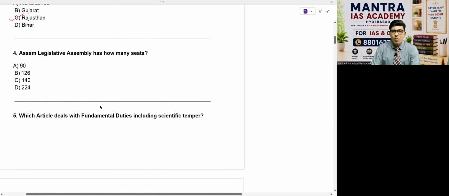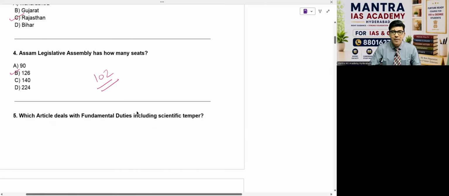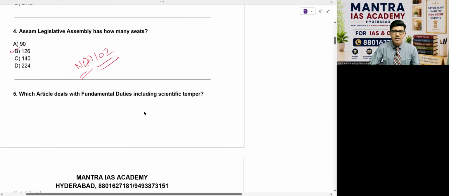Now, beta, question number 4. Assam Legislative Assembly has how many seats? Because the headline is this also. The new chief minister of this wonderful state, Assam. You know the answer, no need of telling his name here. It's a big thing and it's consecutive, right? He's continuing as chief minister, a great thing. And the question is, Assam Legislative Assembly has how many seats? 90, 126, 140 or 224. Beta, 126 seats are there. In this, of course, the BJP got 102. That's a big thing. Right? I shouldn't say BJP, I have to use NDA, the proper word, I'm sorry. The alliance, of course, got 1 or 2.